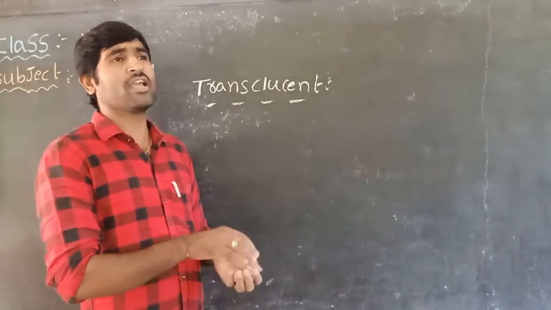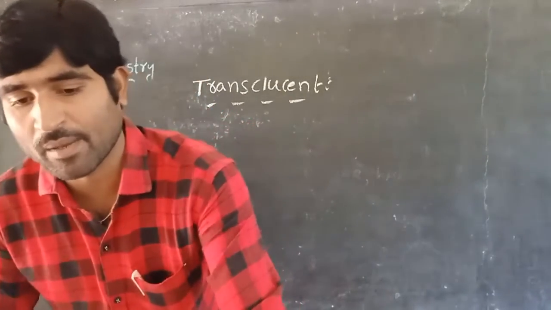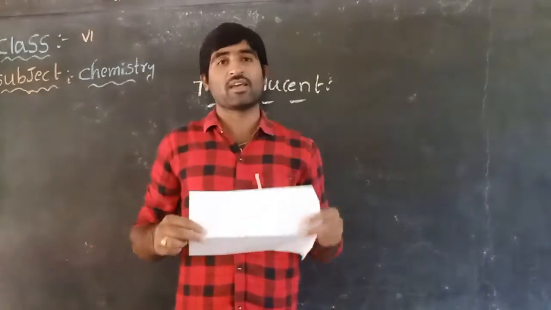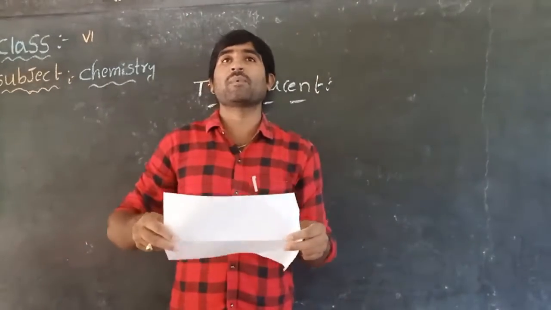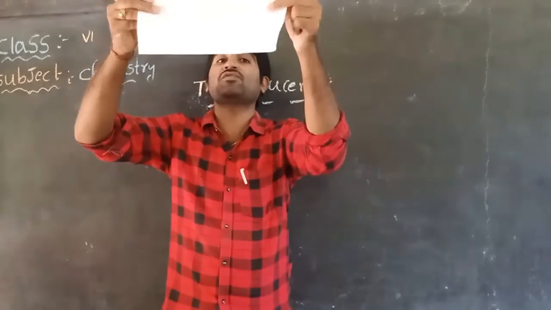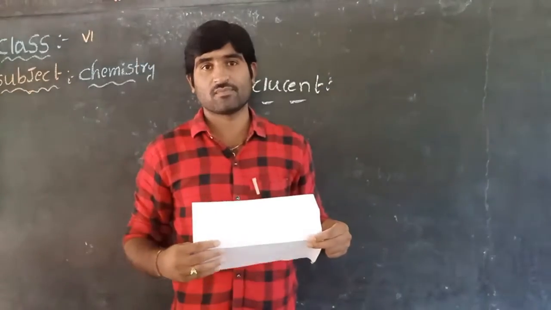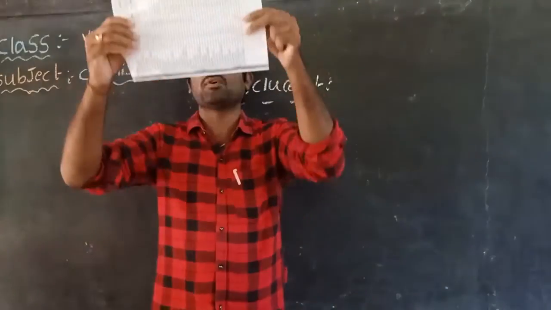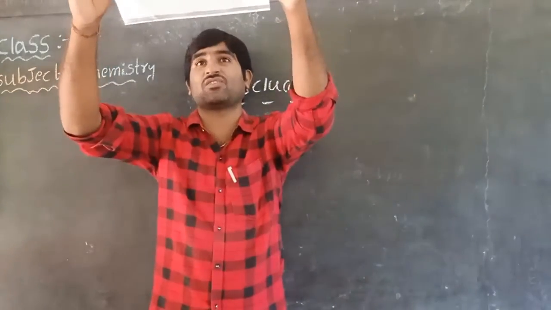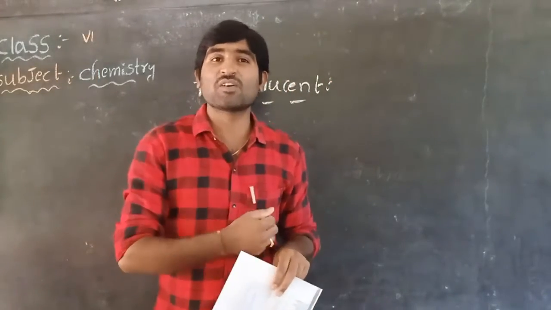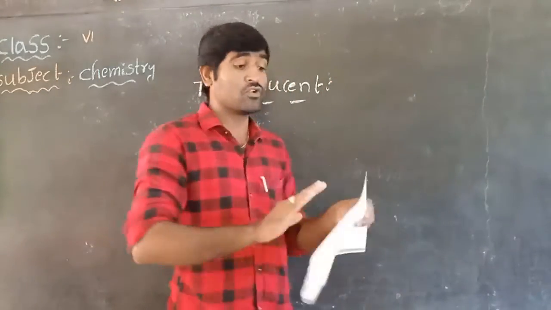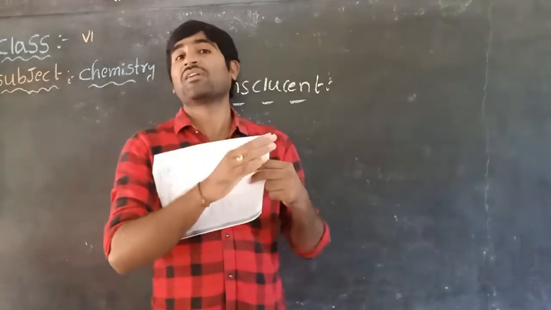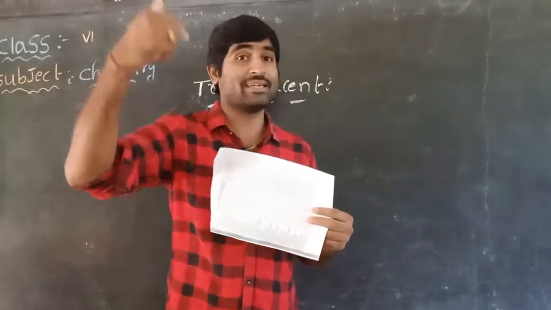For example, take one sheet of paper, this kind of paper. Keep the paper opposite to the light. Now try to see the light through the paper. Understood, children? Take one paper, keep it opposite to the light and try to see the light with your eyes. What observations did you note? Can you see through the paper or not? Our first observation is we cannot see the light through the paper.